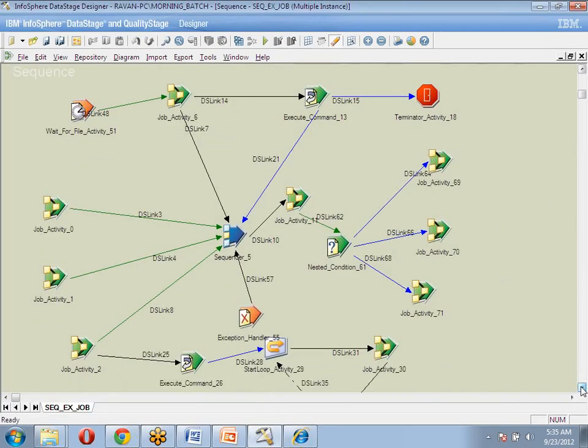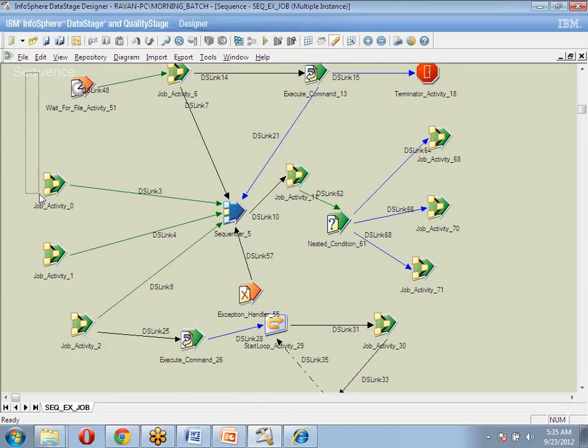Here, a sequence means a collection of jobs which are put in a flow. Inside this activity and this activity, we have some DataStage jobs. This is a kind of batch actually. A batch is nothing but, depending on our flow, which job needs to run first. For example, you want to run this job first.